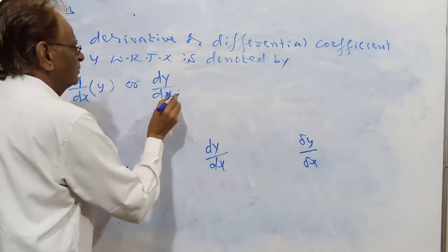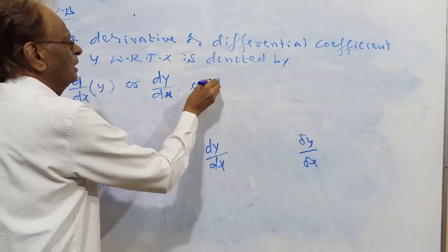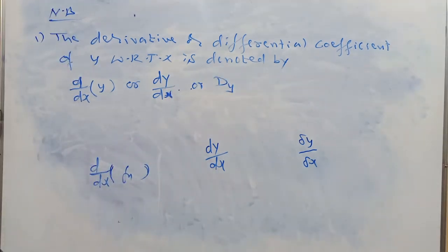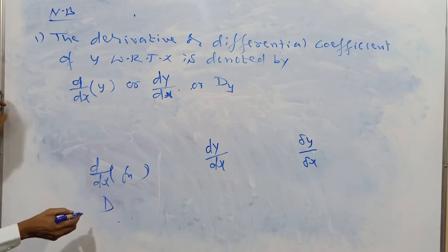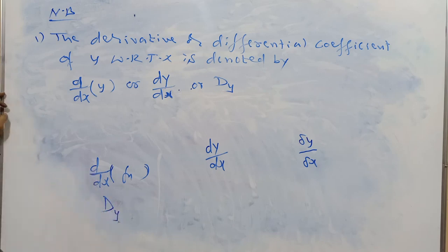Sometimes we write capital D suffix y. This d by dx, sometimes we write as capital D. Capital D means d by dx. This is y.